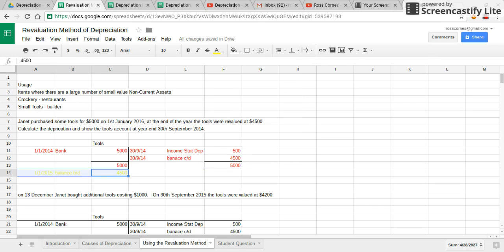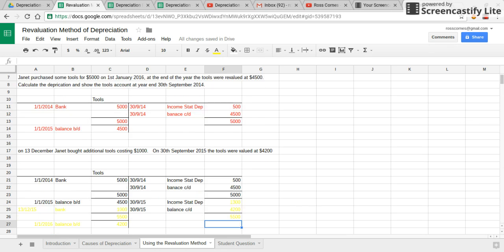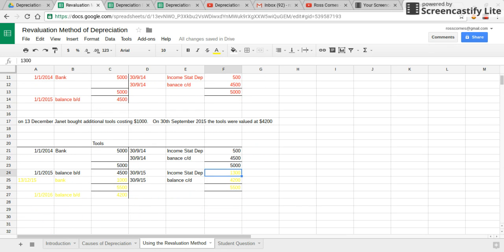So the value of the assets brought forward is going to be $4,500. No depreciation account, but there will still be a corresponding debit entry in the income statement for tools depreciation. Okay, bring the same figures down. But in year 2, Janet's gone out and she's bought an extra $1,000 worth of tools. So we need to debit the tools account for $1,000. That gives us a total on the debit side now of $5,500.